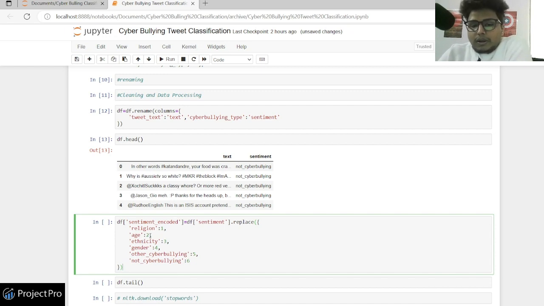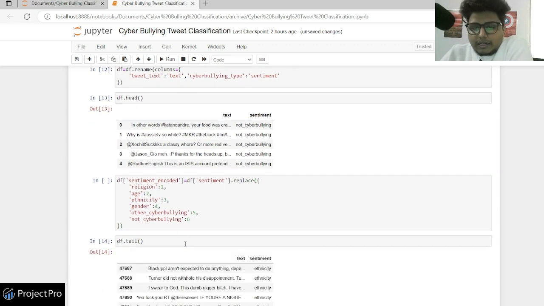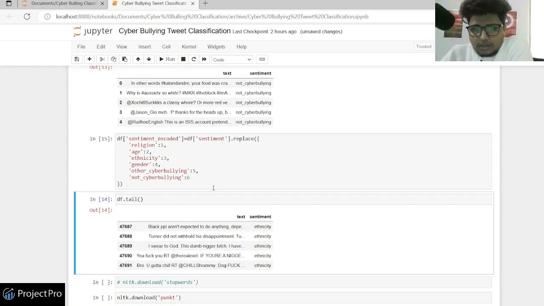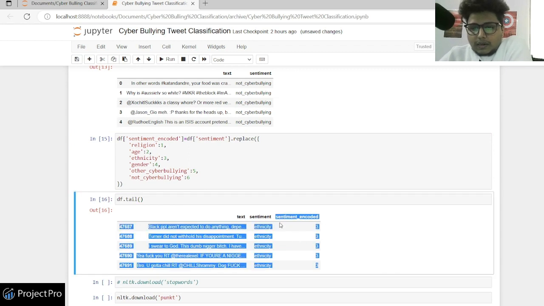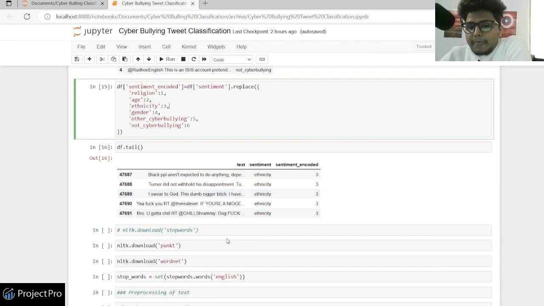Religion goes 1, age goes 2, ethnicity 3, gender 4, cyberbullying 5, and non-cyberbullying 6. And then again check my dataset. Sorry, I need to run this one first. Yeah. And if I now do a df.tail, I see sentiment encoded as 3, right? Here we have ethnicity equal to 3, so sentiment equals 3.